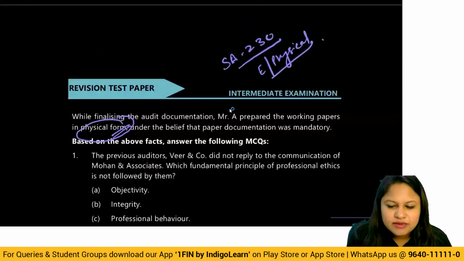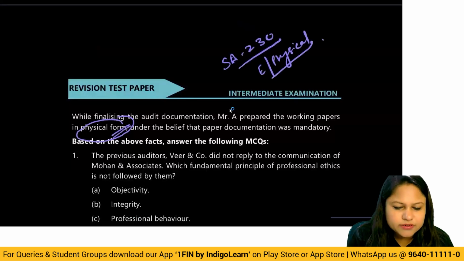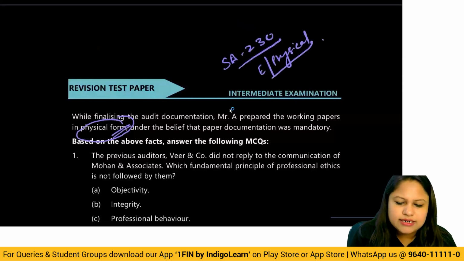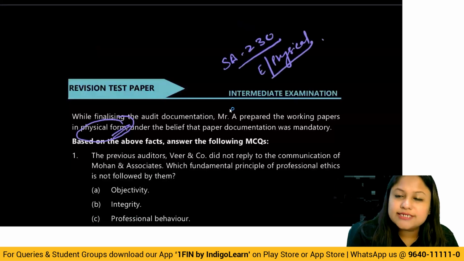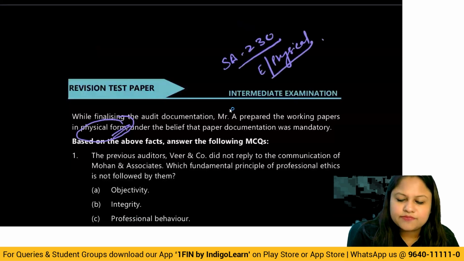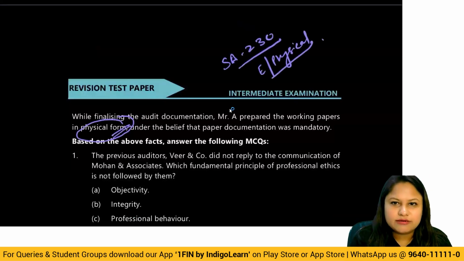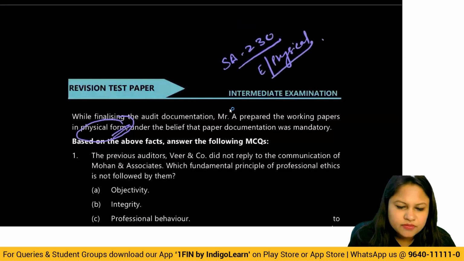While finalizing the audit documentation, Mr. A prepared the working papers in physical form, under the belief that paper documentation was mandatory. This also is very clearly understood. Working papers only in physical form is not mandatory. So SA 230, when you go through it, you will realize that whether you maintain electronic media or physical, both are acceptable. SA 230 talks about it very clearly. Now, based on the above facts, answer the following questions.